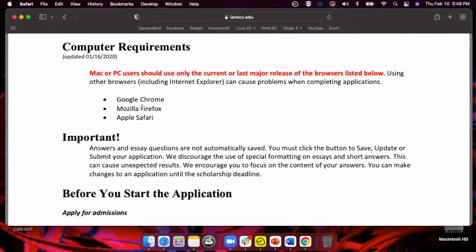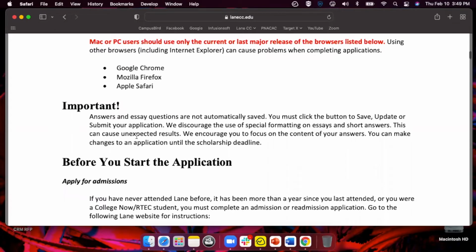Sometimes some web browsers might not work in terms of loading certain aspects of the application. So it looks like we recommend you use Google Chrome, Firefox, or Safari. I prefer Google Chrome just because it's more accessible. So, if that's your preference, definitely use that web browser.